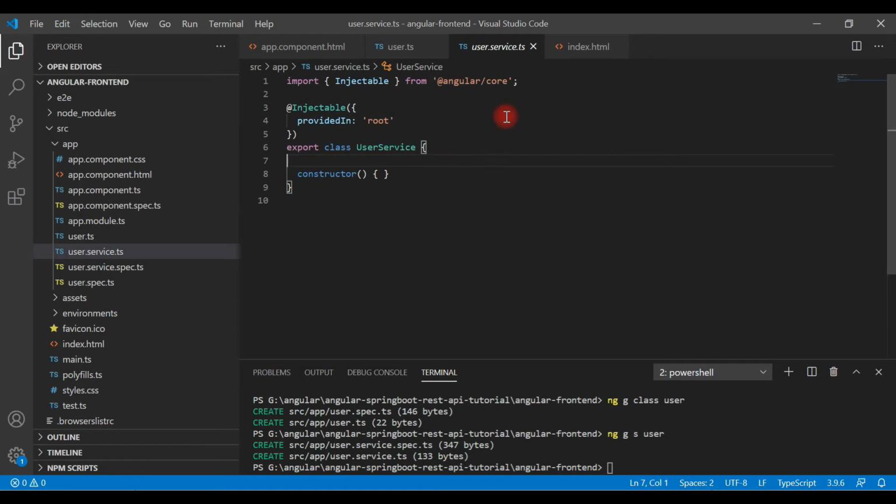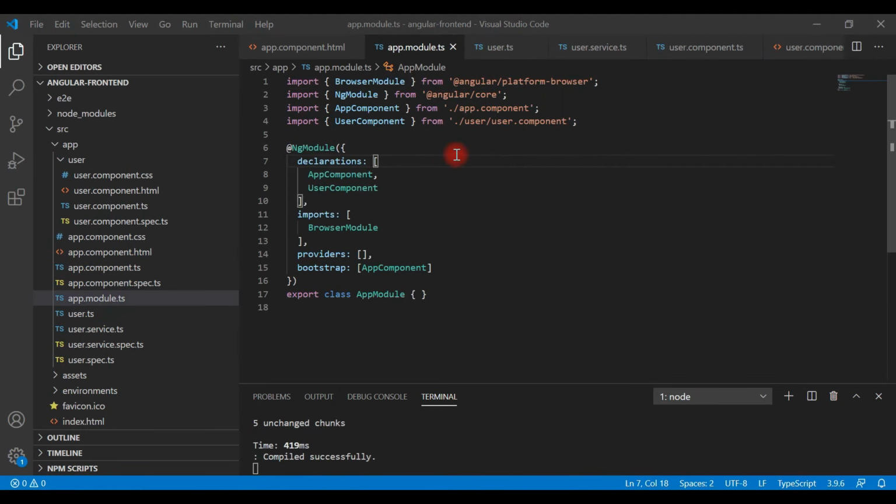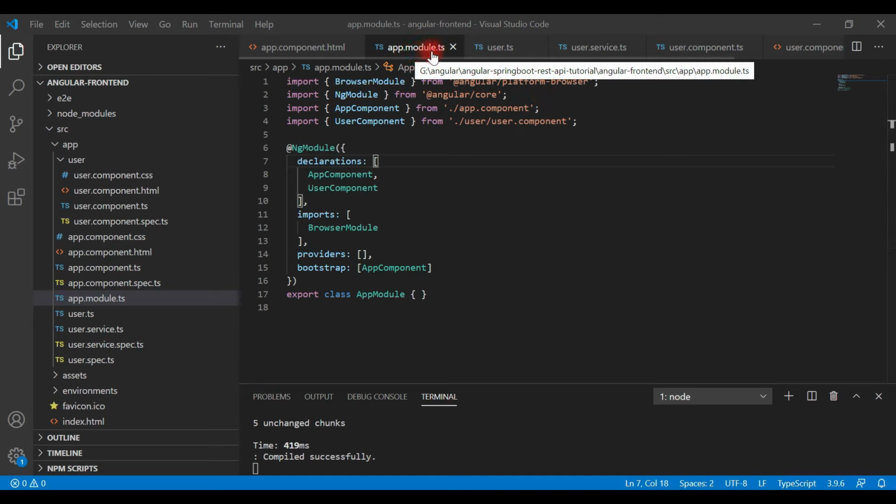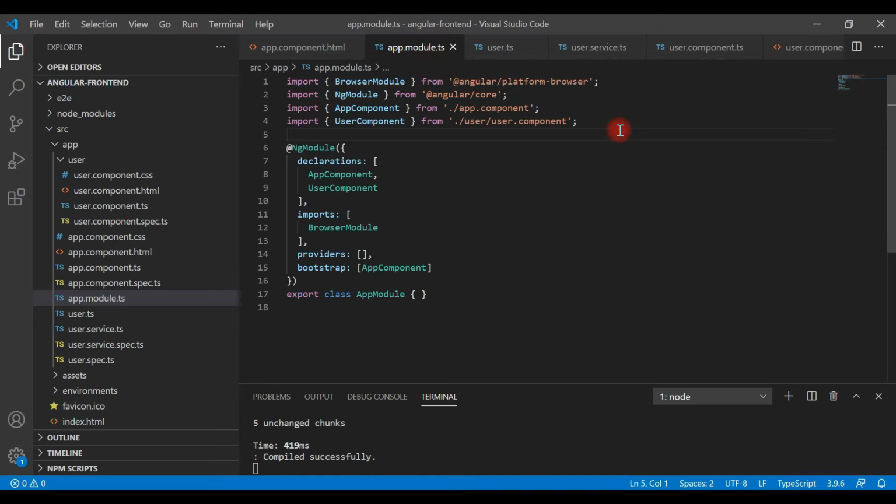Now we are going to use HttpClientModule from the Angular package to call a REST API. In order to use HttpClient to make a REST API call, we first have to import HttpClientModule. Go to the app.module.ts file, and here we're going to import HttpClientModule.